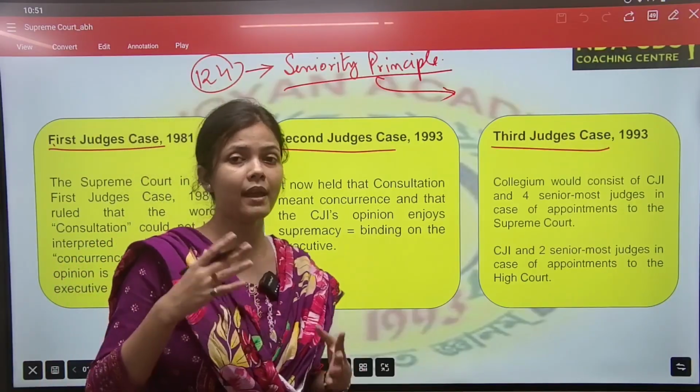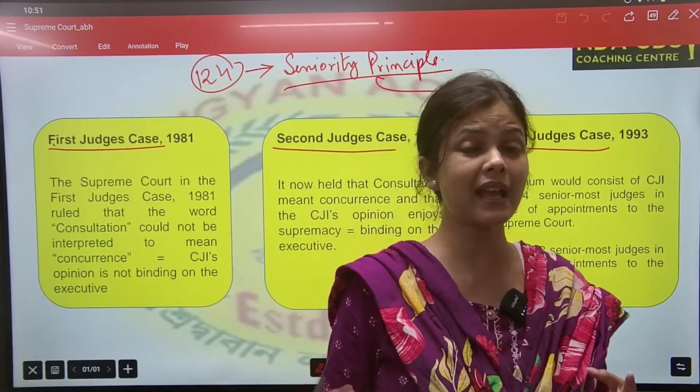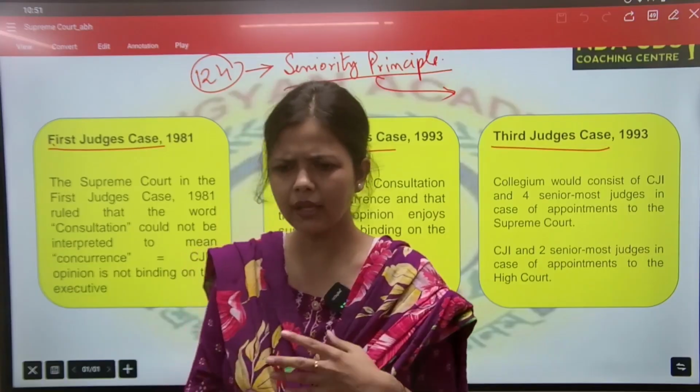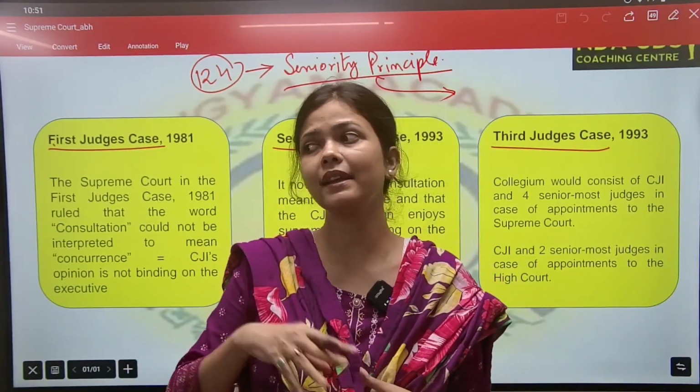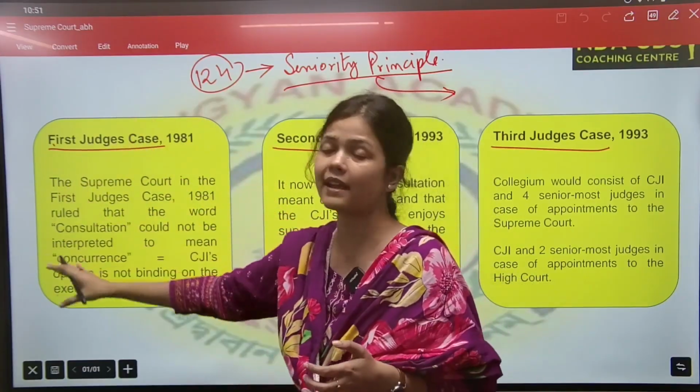But in the past years, the seniority principle has not been followed by the government. Government was recommending names based on their convenience. So this first judge case arises.